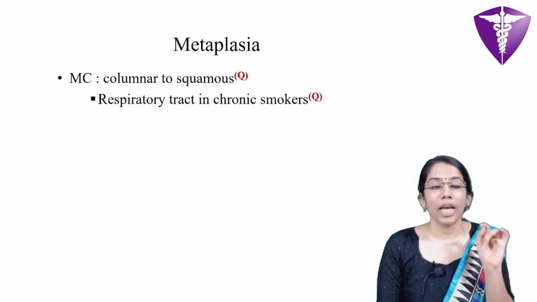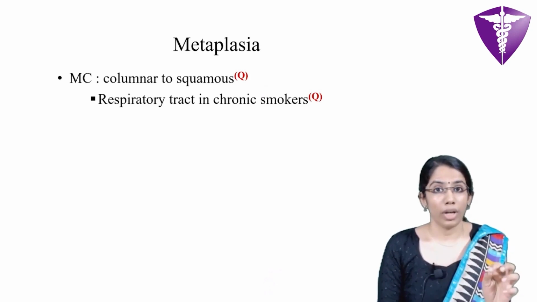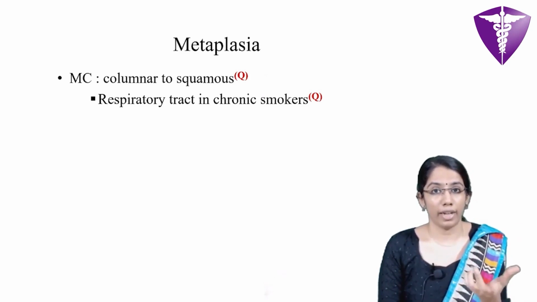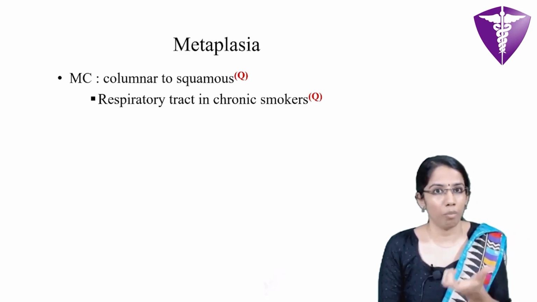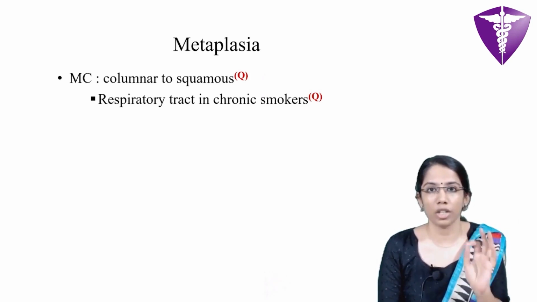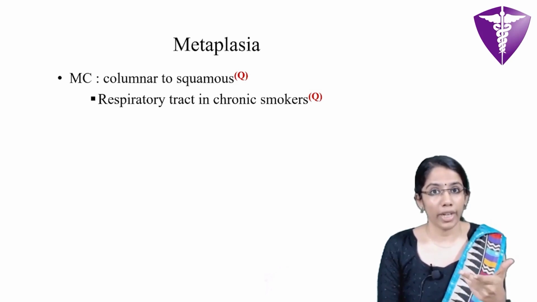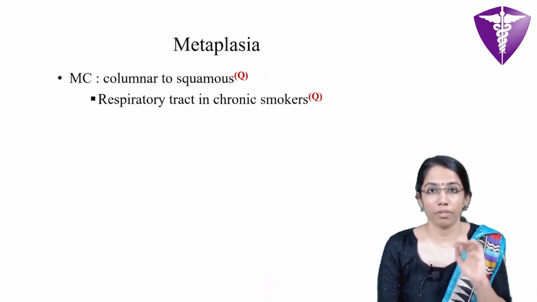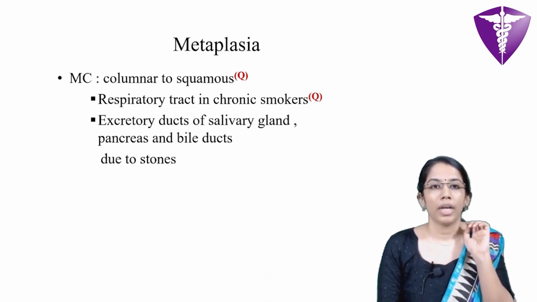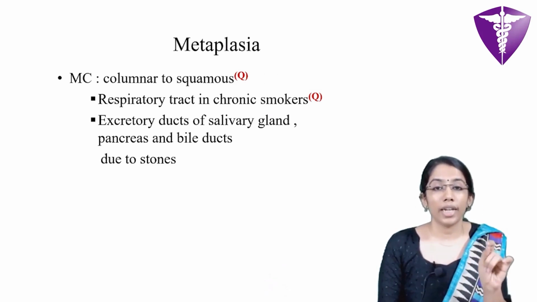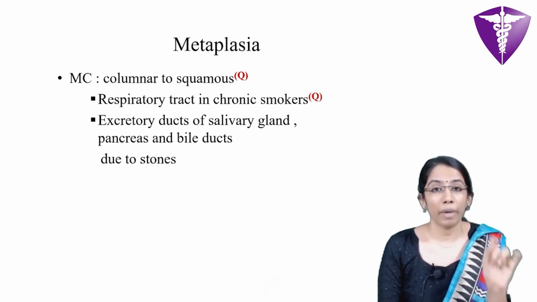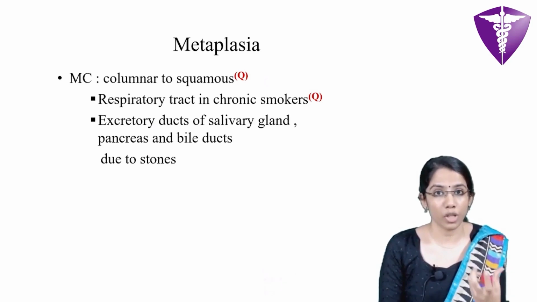One example is in habitual smokers within the respiratory tract, which is in the trachea and bronchi. It is usually lined with ciliated columnar epithelium. But in habitual smokers, due to the chronic irritation, this is replaced by stratified squamous epithelium. Another example is in excretory ducts of salivary gland, pancreas and bile duct due to the stones.